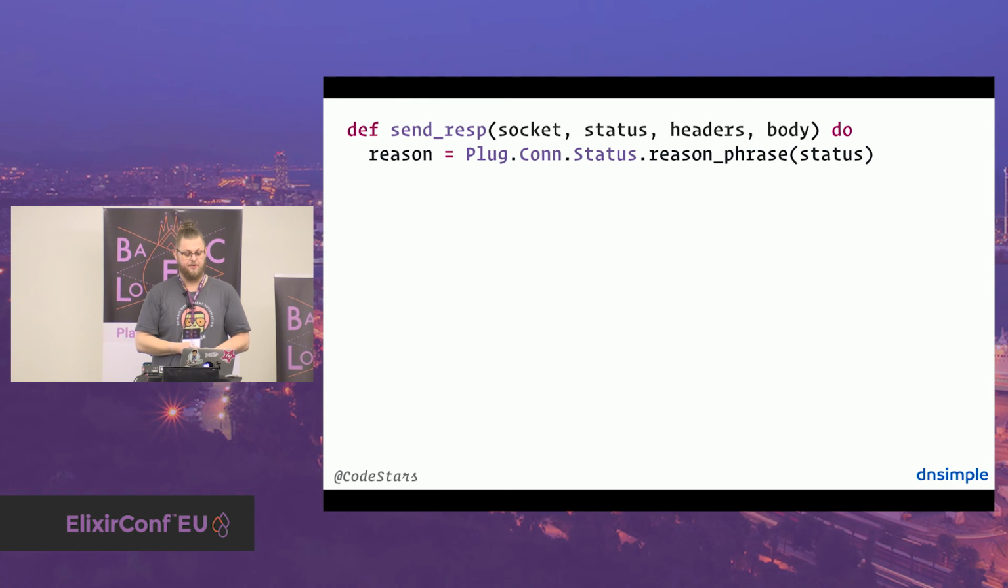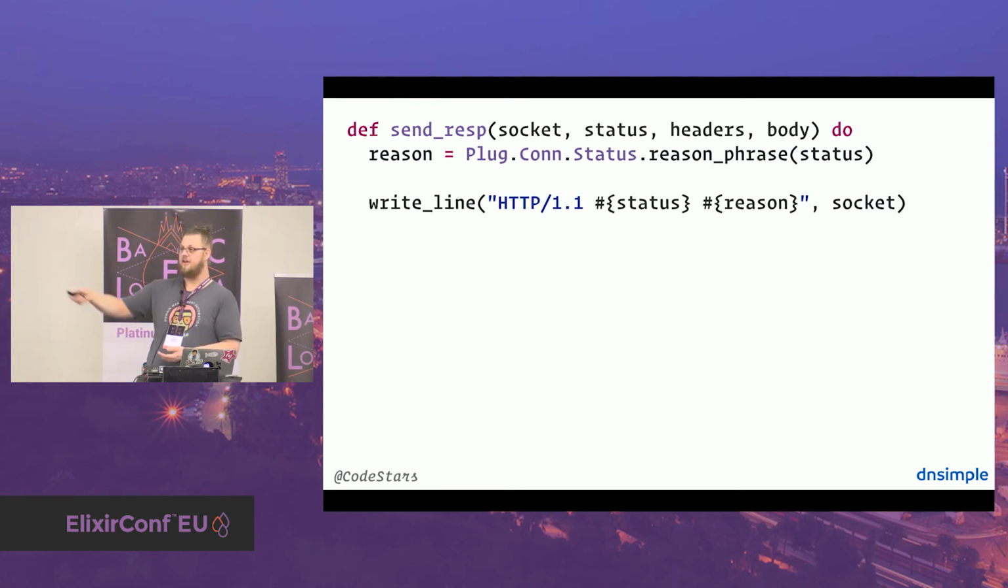And then the next thing we do is already writing back to the socket. Again, read line is like a really thin wrapper around gen_tcp send. It gets the string that you want to send and the socket, and we send the hard-coded protocol. Again, it's just the very simplest version. Then the status and the reason phrase. That's the first line. That's the status line.